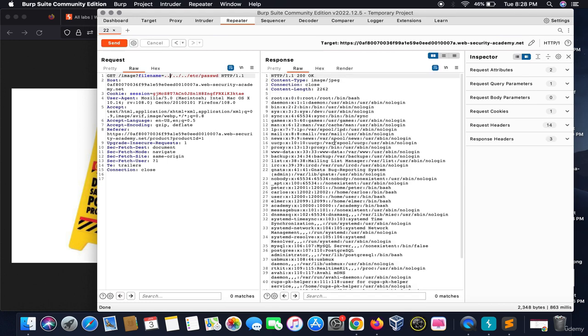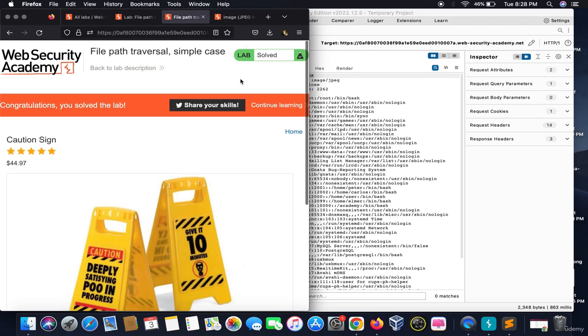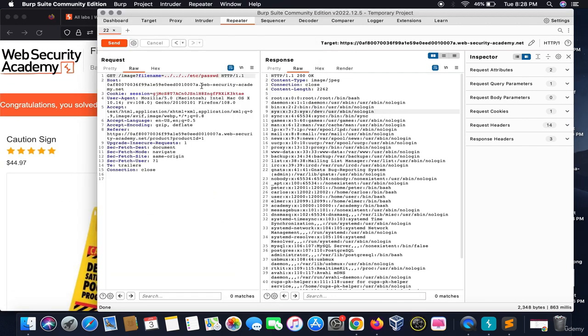See, we got the etc password file. This is how we will solve the lab. The lab is solved. You can automate this process by using Intruder and taking the payloads from the internet and exploiting it. This was all for the first lab of directory traversal.